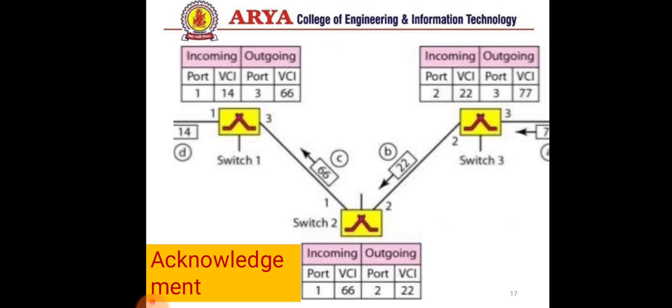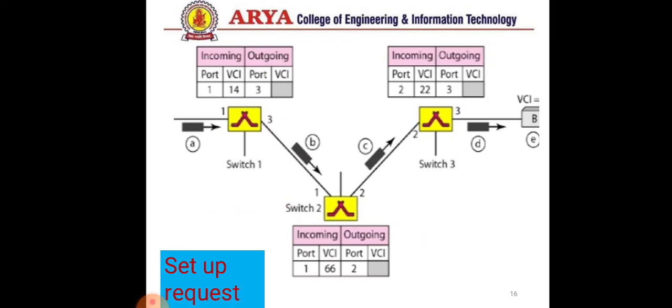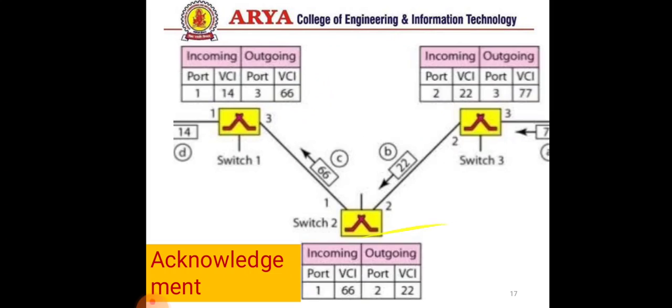In the acknowledgement, once a sender sends a packet and this packet is received by a receiver, the receiver sends an acknowledgement, and this acknowledgement is nothing but the addressing or VC number of the destination port. See here, in the setup request the outgoing VC number column is empty, but in the acknowledgement we have an outgoing VC number.